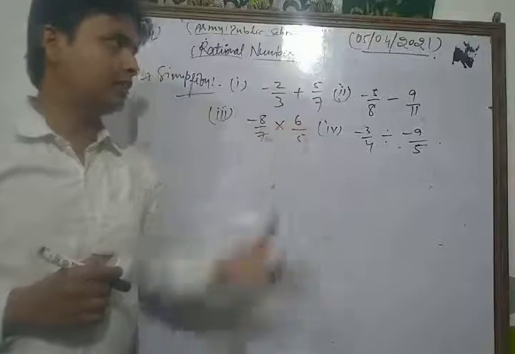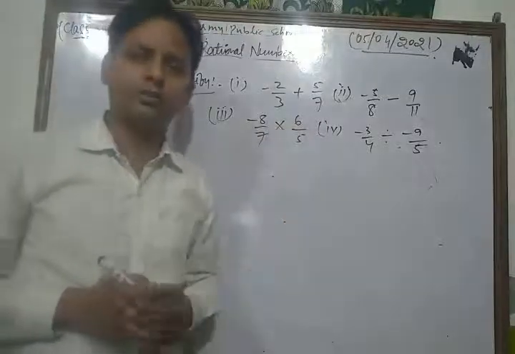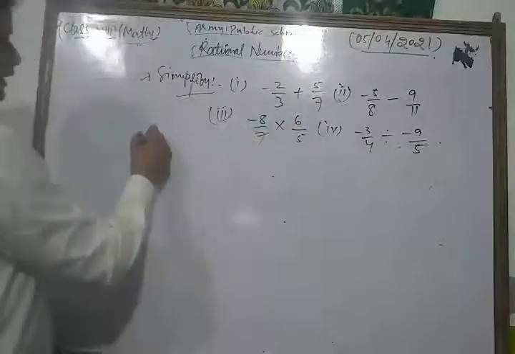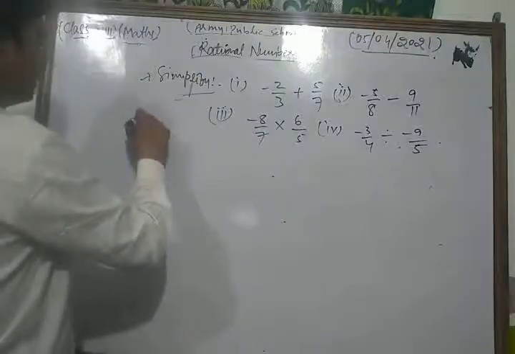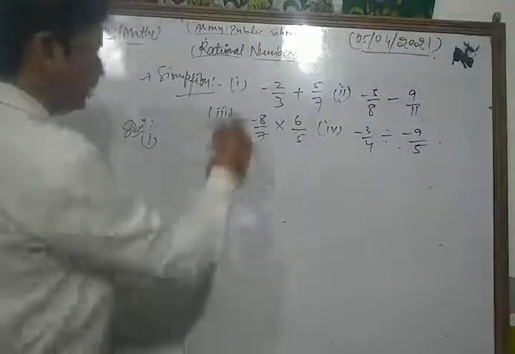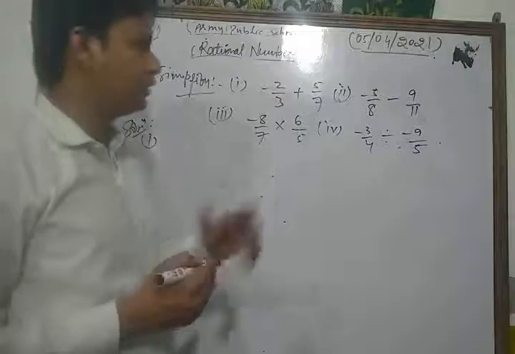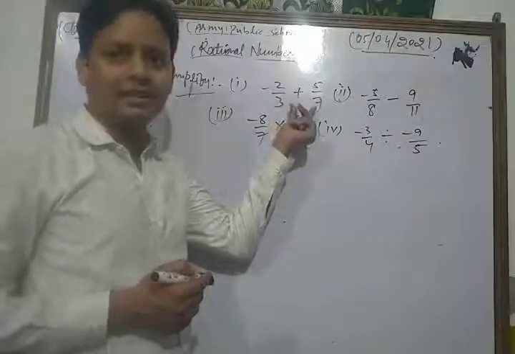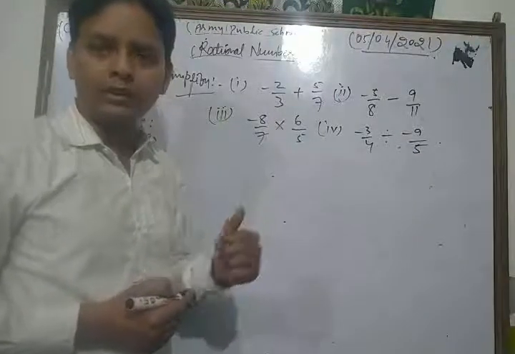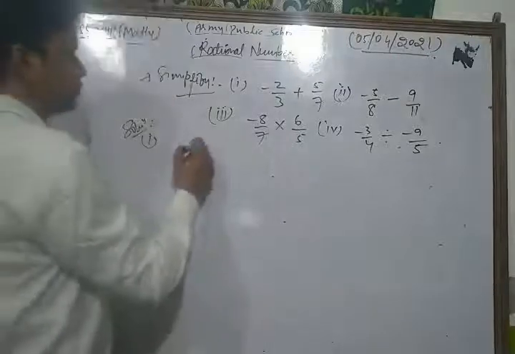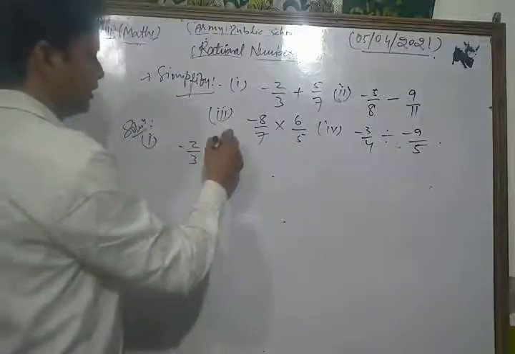Now let's see its solution one by one. First of all we take the first part of this question and solve it. In that question, we add these rational numbers. So this is minus 2 upon 3 plus 5 upon 7.